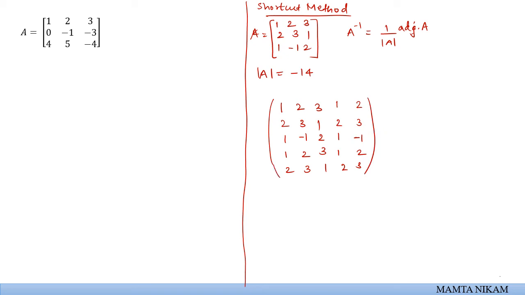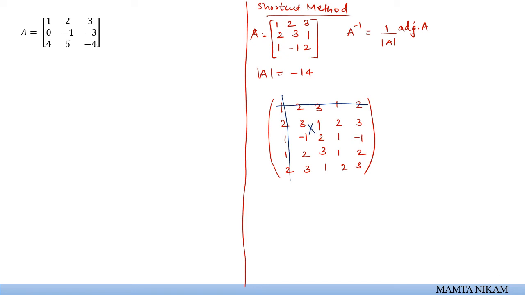Now in this matrix, the next step will be eliminating the first row and the first column. So what is the first step? Take down the matrix as it is, then copy down the first and second column besides, and copy down the first and second row in the bottom, and then you will obtain a new matrix. In the new matrix, delete the first row and first column. Now in this matrix, the remaining terms, we will find the determinant pairwise.